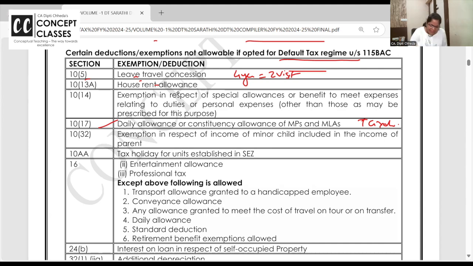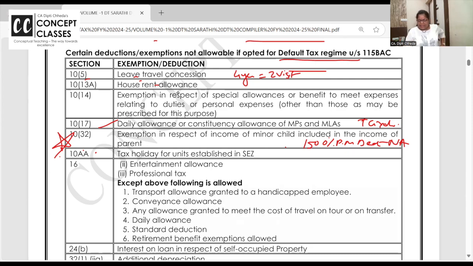Okay. This one is surely going to come. Be very careful. Every minor's income is clubbed in the hands of the parent. Parent gets a deduction under section 10 clause 32 up to 1500 per minor child. दो children का limit नहीं है. But if the minor's income is clubbed in the hands of the parent under default tax regime, parent will not get that 1500 per month deduction. Not allowed. I want all of you to scribble what I am scribbling. 1500 per month का deduction नहीं मिलेगा.